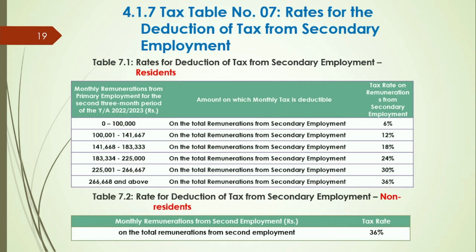Last table, tax table number 7, is available for rates for the tax deduction from secondary employment. This 7.1 table is the tax table applicable for the secondary employment of a resident employee. Tax payable is calculated by applying the tax rate corresponding to the primary employment of the employee on the remuneration received from the secondary employment. Likewise, the rate applicable for the secondary employment of non-resident employees is 36%, the maximum tax rate.